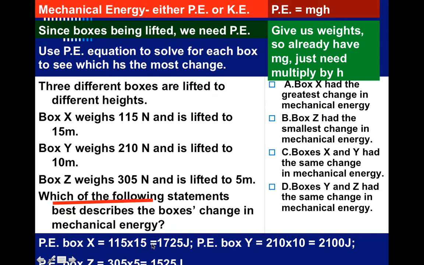So you actually have to do the calculations for each of these to basically see which of these statements would be correct. Did X have the greatest change? Did Z have the smallest change? Did X and Y have the same? Did Y and Z have the same? So as you look at the calculations below, you'll see that Z had the smallest change. 1,525 is the smallest amount. And again, I didn't mention this earlier, but I should mention J for joules is the unit for energy as well as the unit for work.